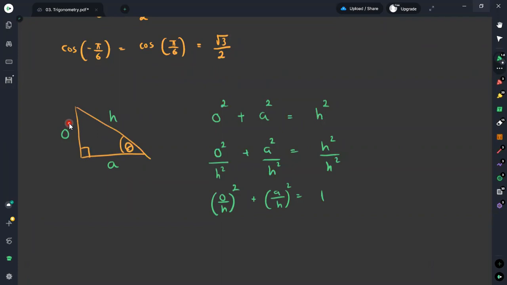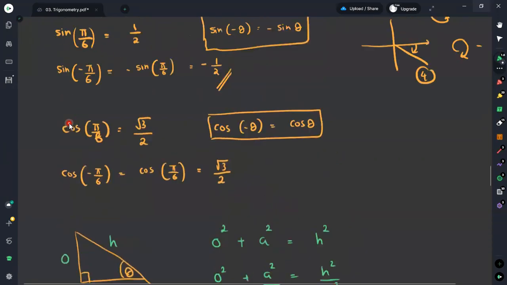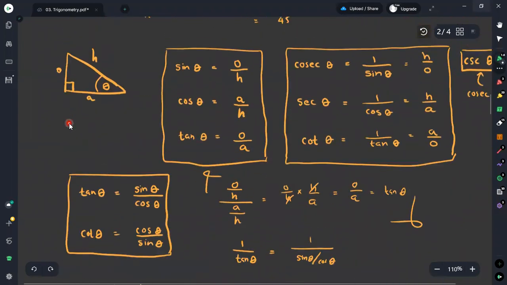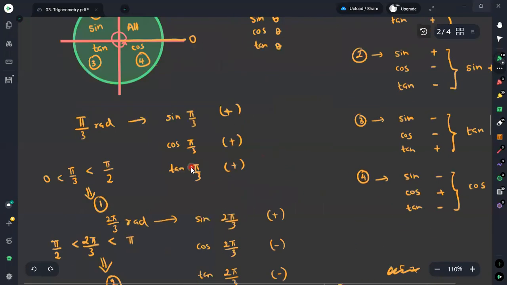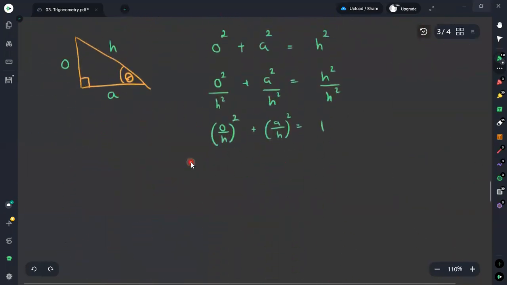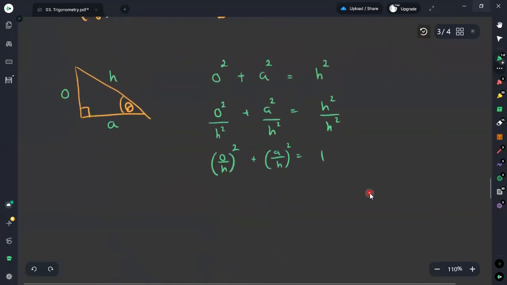Instead of this ratio O divided by H, we can use the trigonometric ratio sine theta.